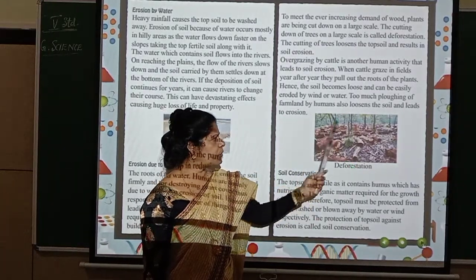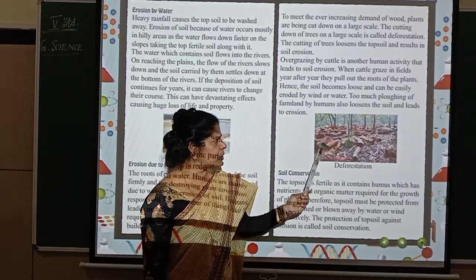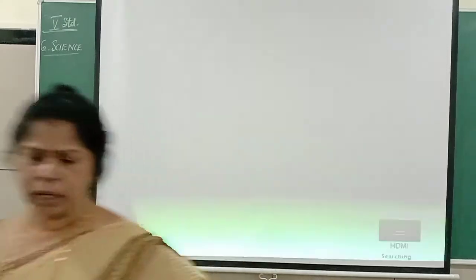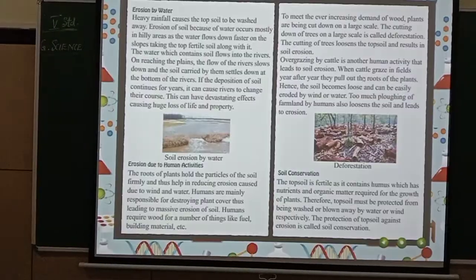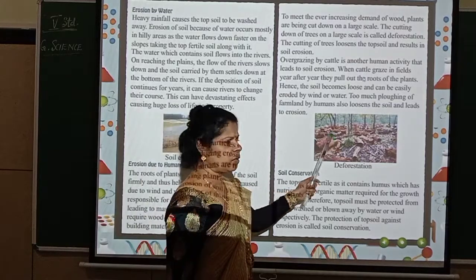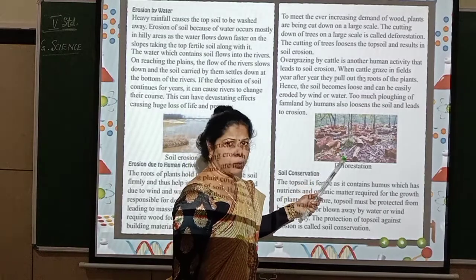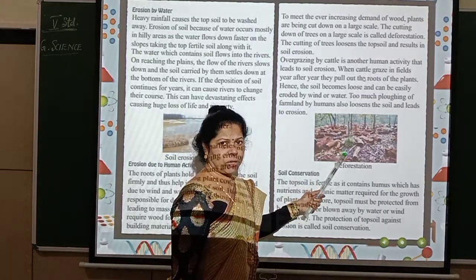Yeah. So deforestation, see, cutting of trees, and they have just put all those logs of wood here. Can you see the logs of wood? So that is called deforestation. So cutting of trees is called deforestation. So you can see here how the deforestation has taken place. Who is responsible for this? It is human beings who are responsible for deforestation.